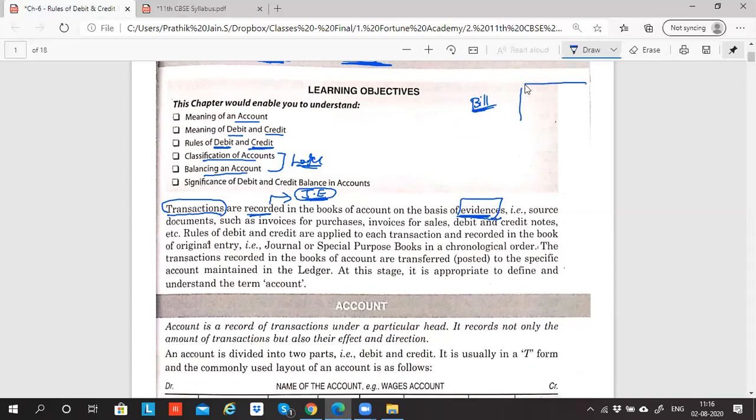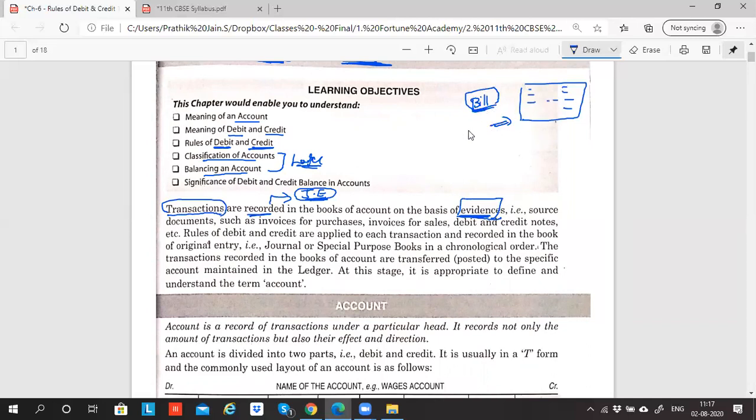In that bill, what will be mentioned? What is the laptop that I have purchased, the price at which I have purchased, the tax value, who is the buyer, who is the seller, which date I have purchased. Everything will be mentioned. So can I say this is sufficient proof to prove that I have purchased this laptop? Yes, sir. This bill is acting as sufficient evidence that this laptop is purchased by me.